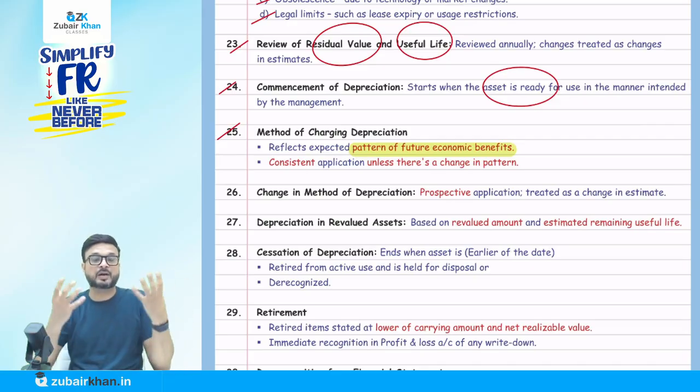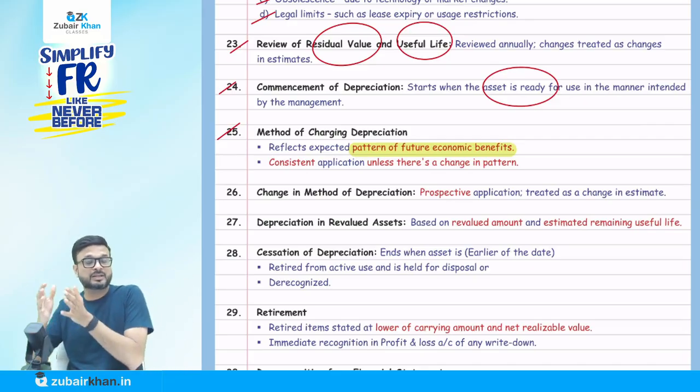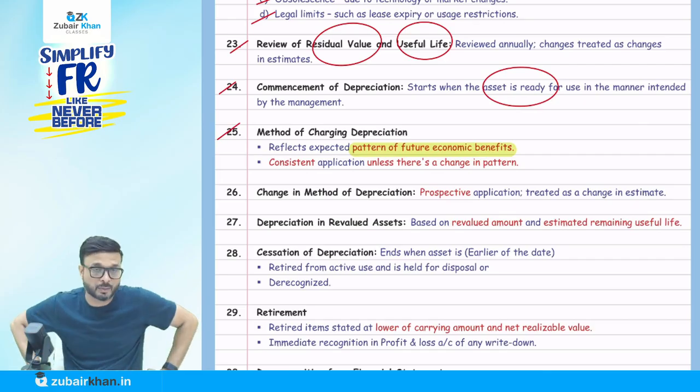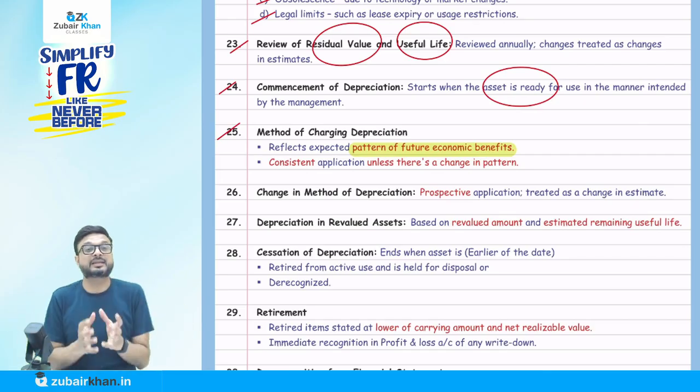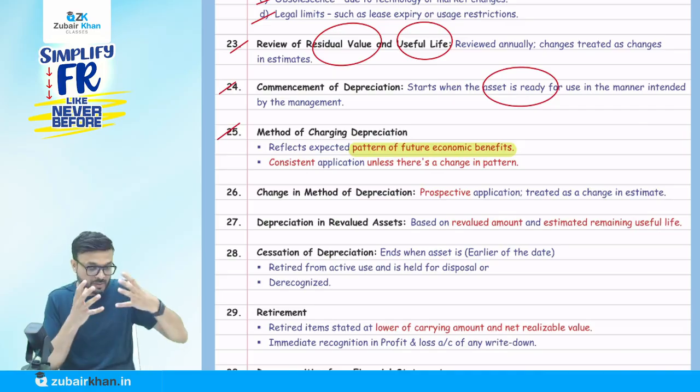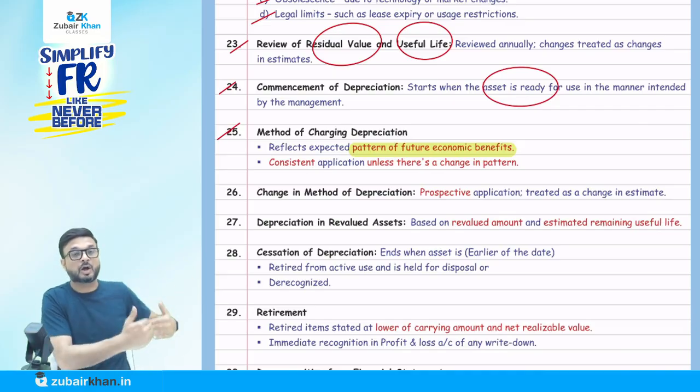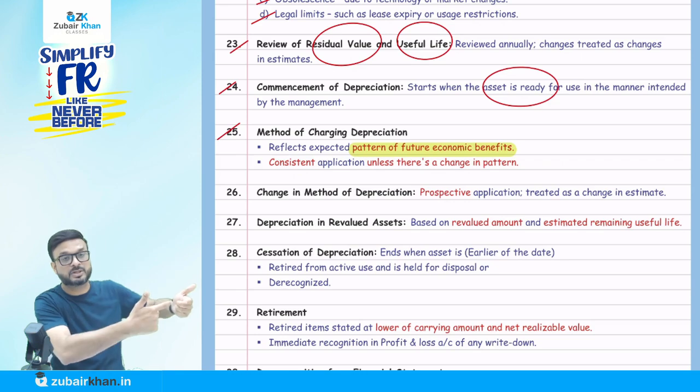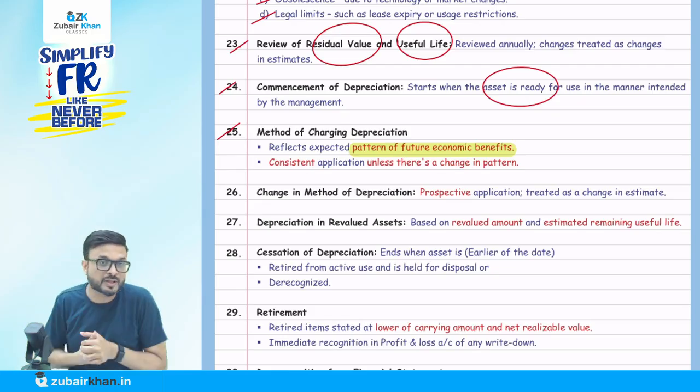Certain people call it a change in accounting policy, but you know that a change in method of depreciation is not a change in accounting policy, we call it a change in accounting estimate. The reason is that the method of depreciation depends on the future economic benefit, and my future economic benefit is on an estimation basis. If those estimates change, my method changes. So that's why we call a change in method of depreciation a change in accounting estimate.